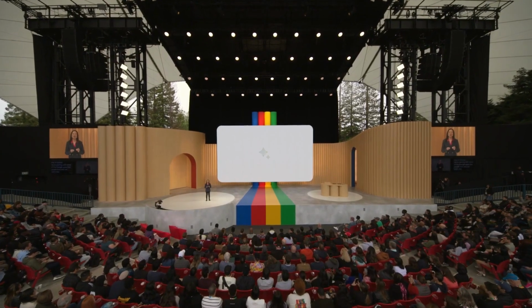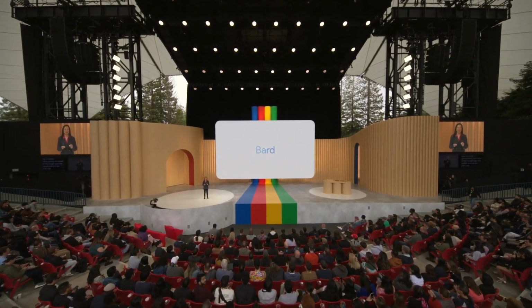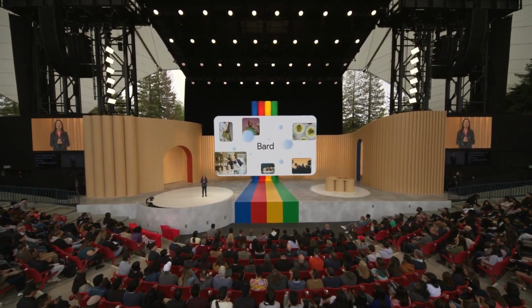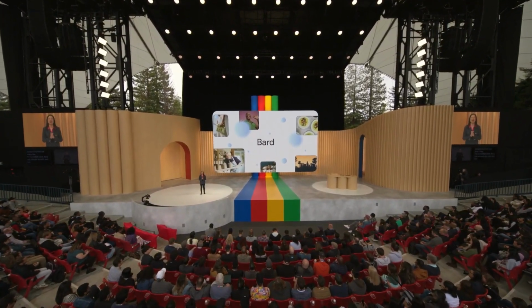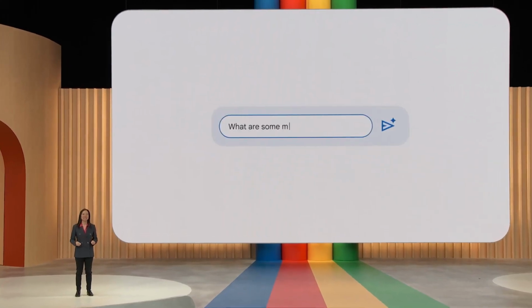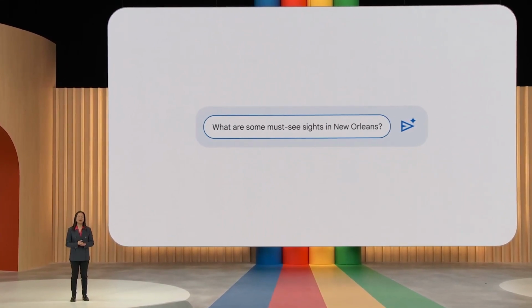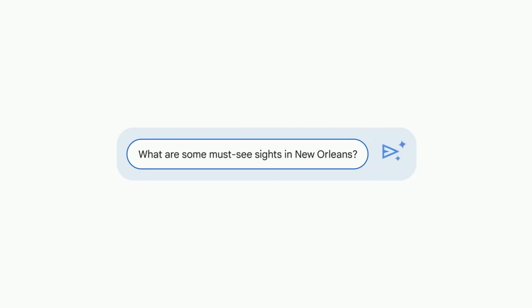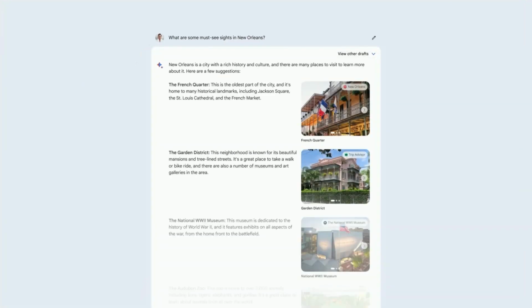It's incredible what Bard can already do with text, but images are such a fundamental part of how we learn and express. So in the next few weeks, Bard will become more visual, both in its responses and your prompts. So if you ask, what are some must-see sites in New Orleans? Bard's going to use Google search and the knowledge graph to find the most relevant images.